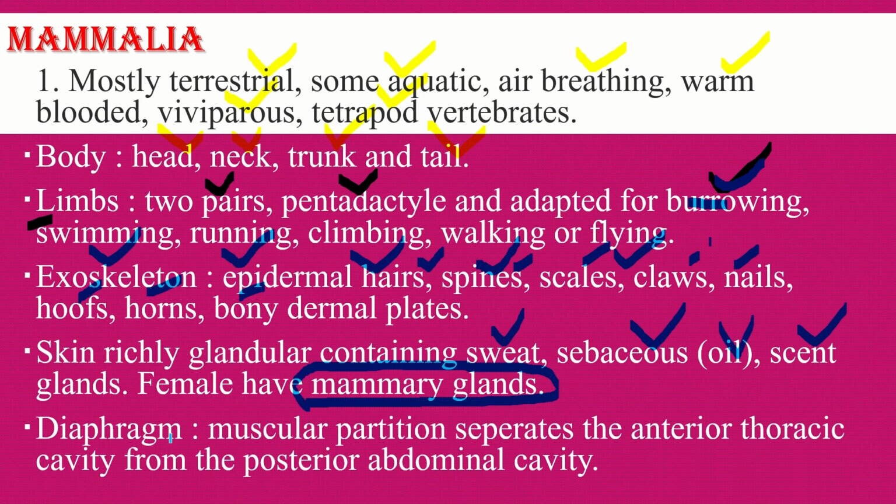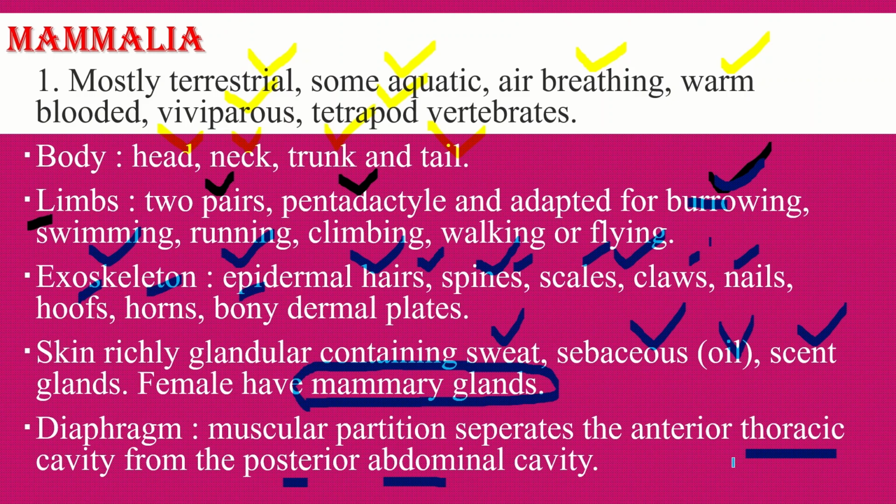Diaphragm. The diaphragm is a muscular partition that separates the anterior thoracic cavity from the posterior abdominal cavity. In higher organisms like human beings, the body is divisible into two parts. The anterior part is called the thorax and the posterior part is called the abdomen.